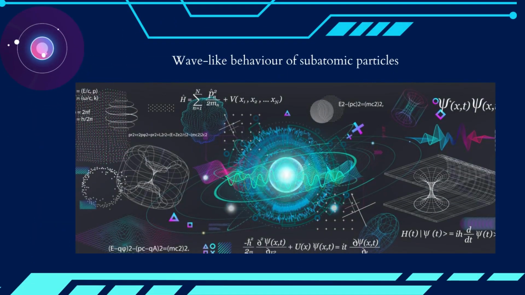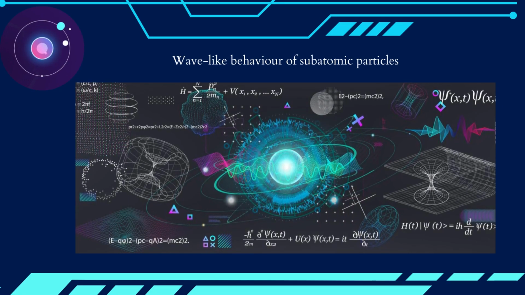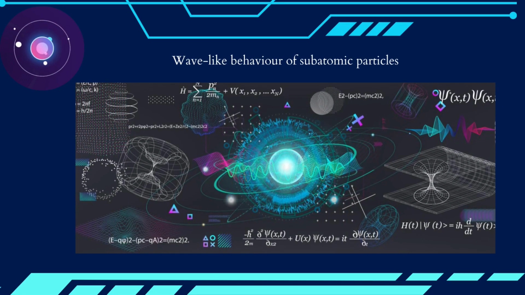Basically, quantum mechanics is the study of subatomic particles, their movement, and their properties. So complex numbers are used extensively in quantum mechanics to describe the wave-like behavior of subatomic particles. The use of complex numbers has enabled physicists to make predictions and discoveries that would be impossible using only real numbers.